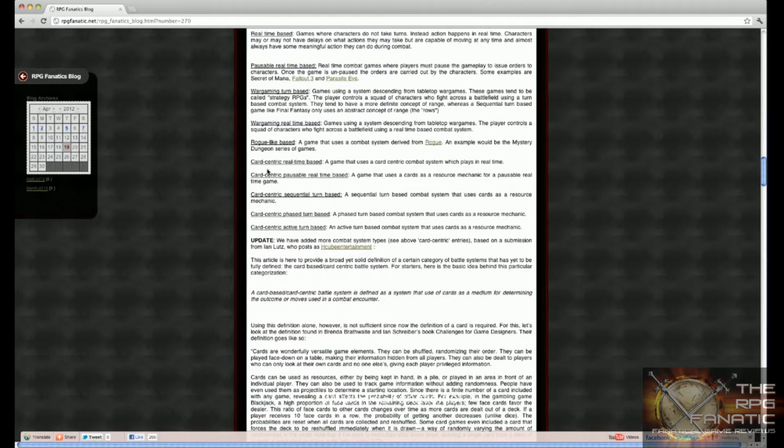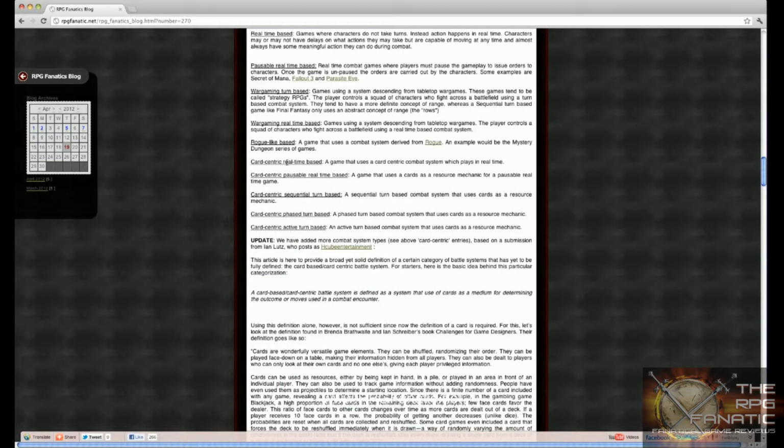Okay, now we're going to get into something a little more tricky. This is a new genre that's been proposed by Ian Lutz, who posts here as HCUBE Entertainment. He proposed that we also define the card-centric game combat systems. And I agree, because if you read this text down below, he explains that when you use card-playing mechanics in a combat system, it really does substantially change how the game plays.